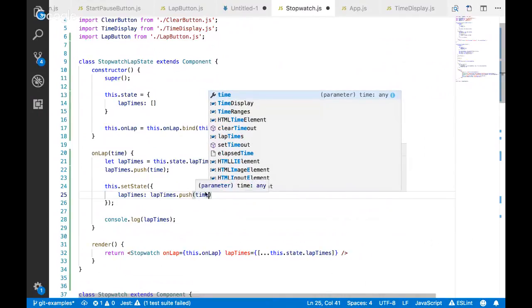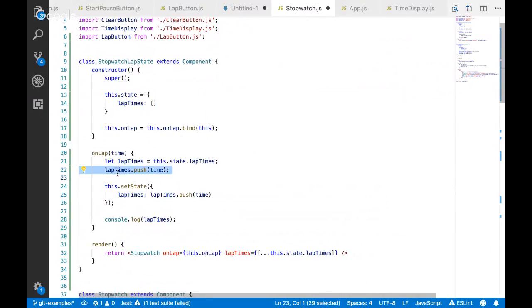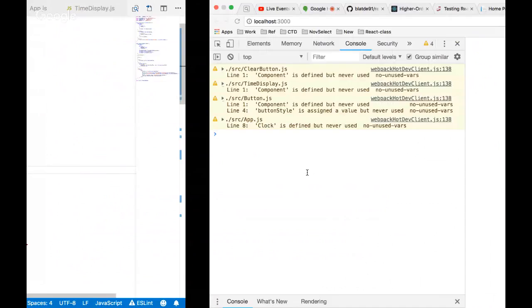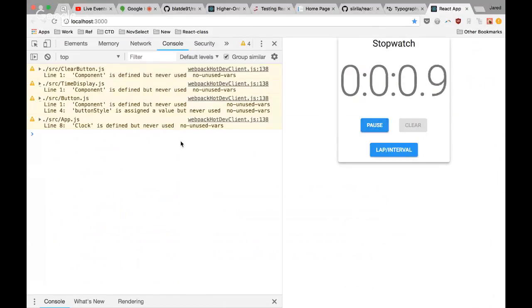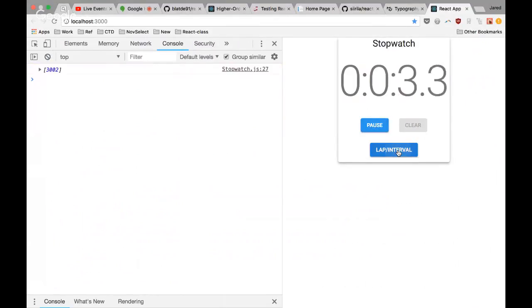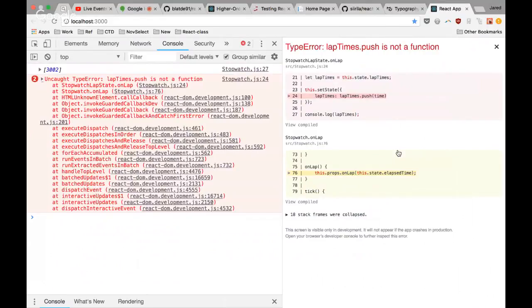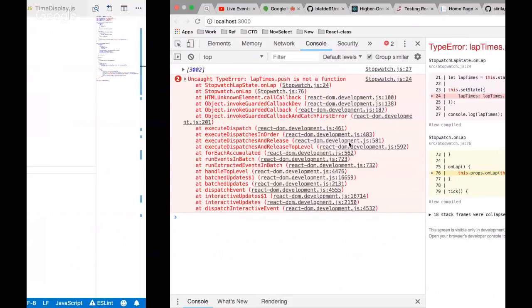We're adding a new one into lap times, and we want to have it work like that. So now we're setting our state, right? We're changing something. But let's see what happens with that. So this should break too. Might break even worse. Boom! Now it really blew up. Sort of what I expected.